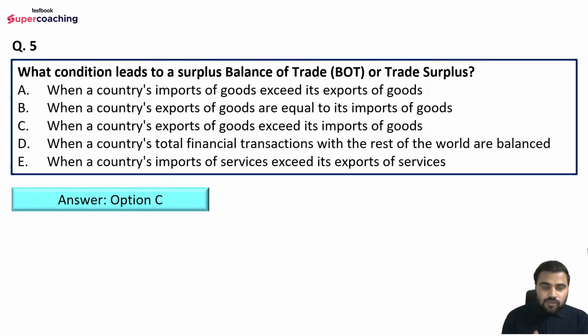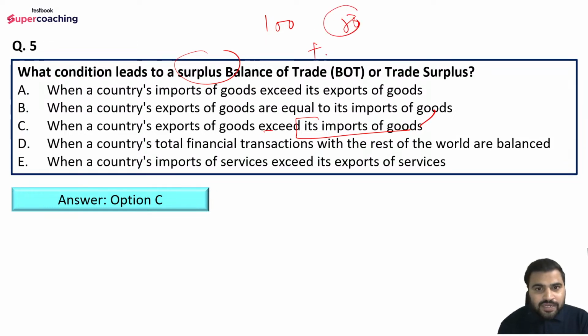So the right answer is option number C only: when a country's export of goods exceeds its import of goods. These are all basic concepts which you need to have clarity on, because they are very, very important. These kinds of basic questions are asked and sometimes we are not able to mark them right. So when we are talking about surplus, for example, if you are earning rupees 100 a month and you are spending rupees 80, you are in a positive balance of rupees 20, which means you are in a surplus position.